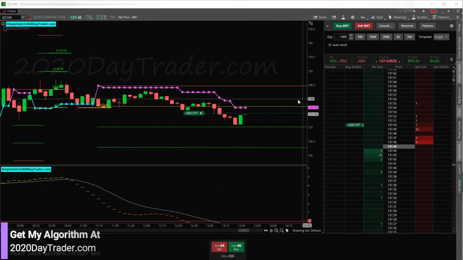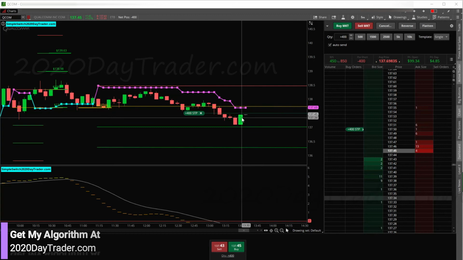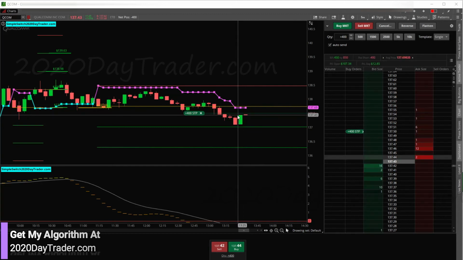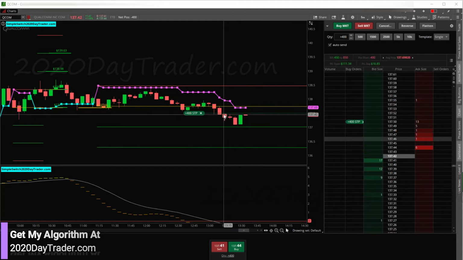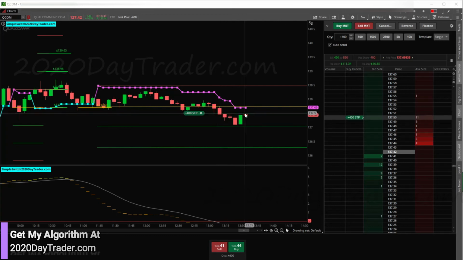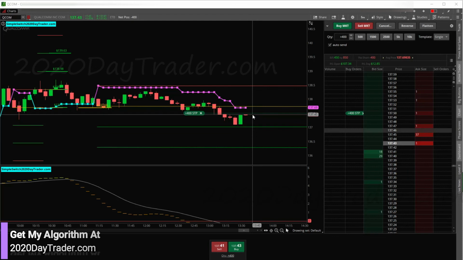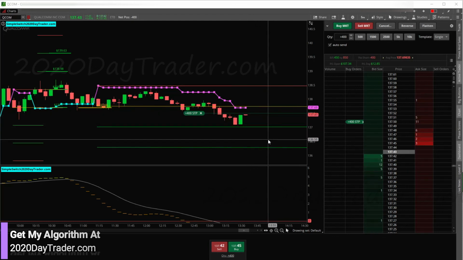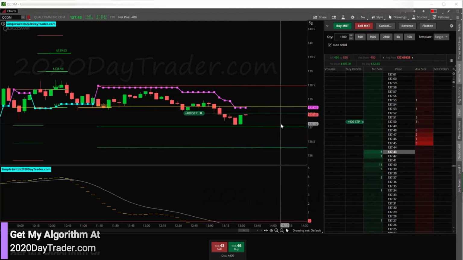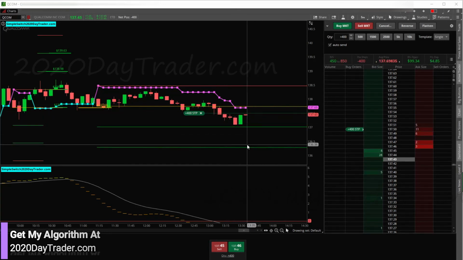Okay, so we got a green candle close above red, so my stop is in the right spot. I got the top of my green, run over to this red candle, put my stop just above it. So there's my stop. It's in the right place already. If we get stopped out, all good. And we're giving it a chance to continue downward. Yes, I could have made $100 on it, but I wanted to show you this because this works out really, really well a lot of times.